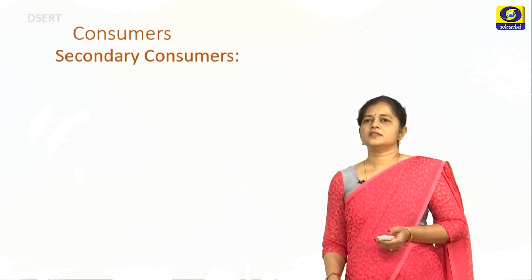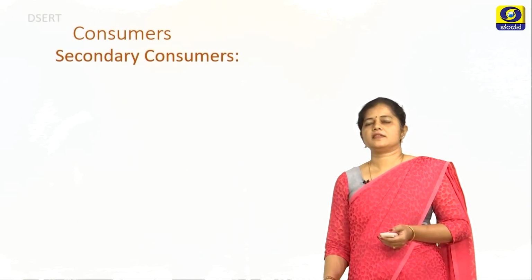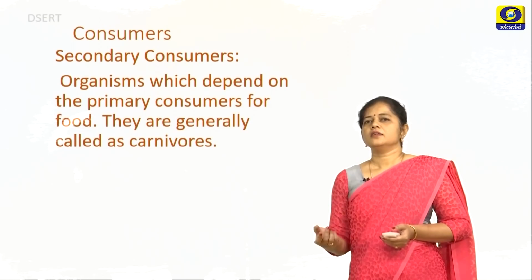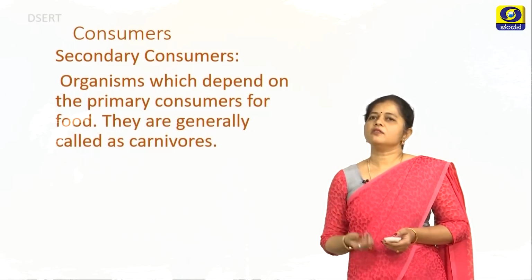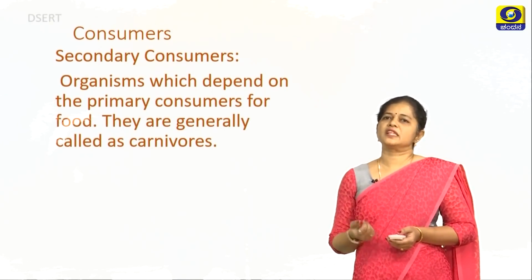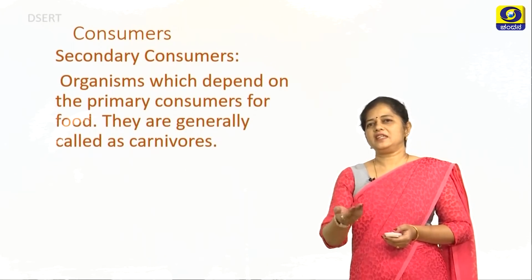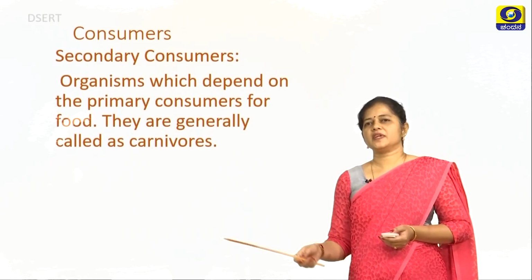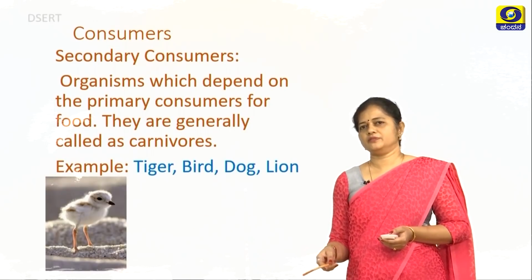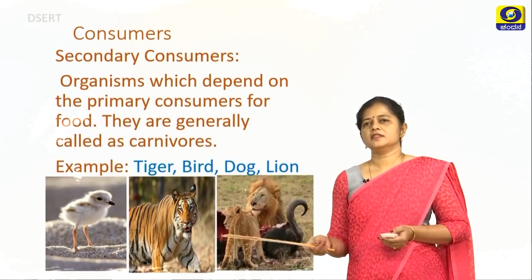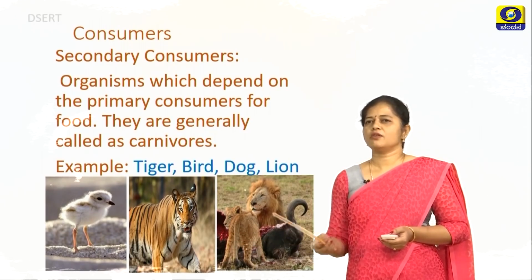There are yet another type of consumers called as the secondary consumers. These are the organisms which depend on the primary consumers for their food. They are generally called as carnivores. Those animals which eat the herbivores. Now you can see certain examples over here. A bird, a tiger, a lion or a dog.